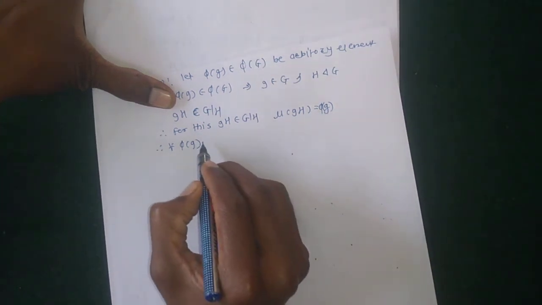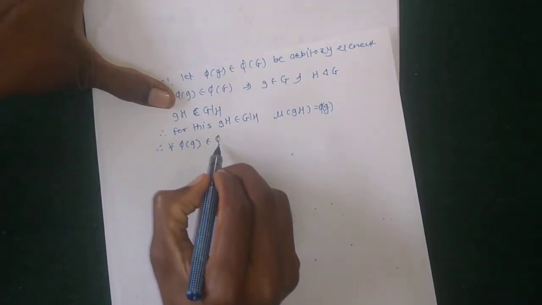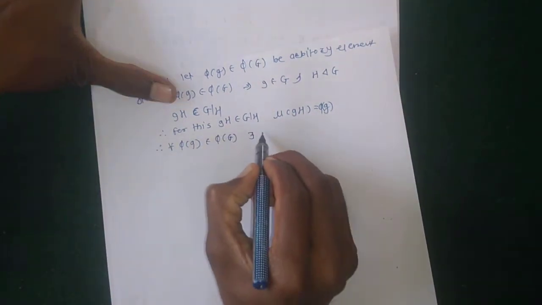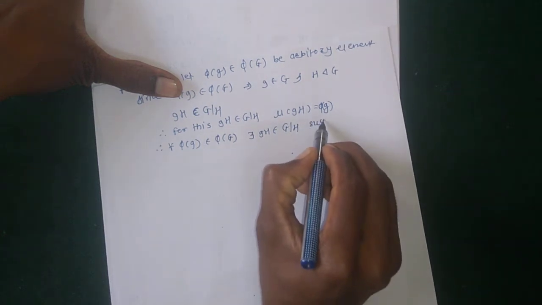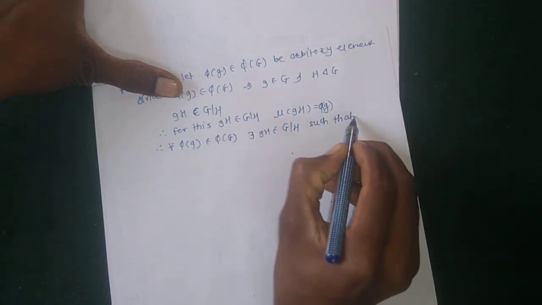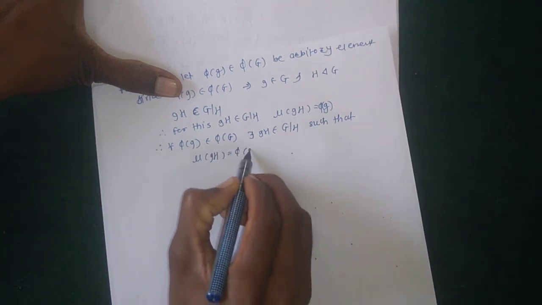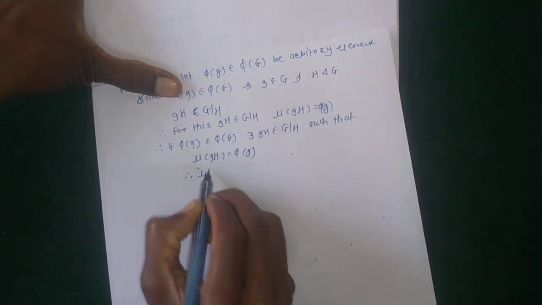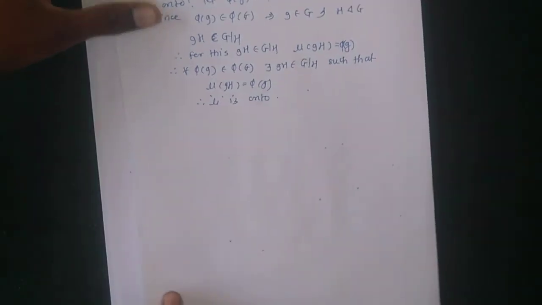Therefore, for all φ(g) belonging to φ(G), there exists gH belonging to G/H such that ν(gH) is equal to φ(g), and therefore ν is onto. Then ν is a homomorphism.